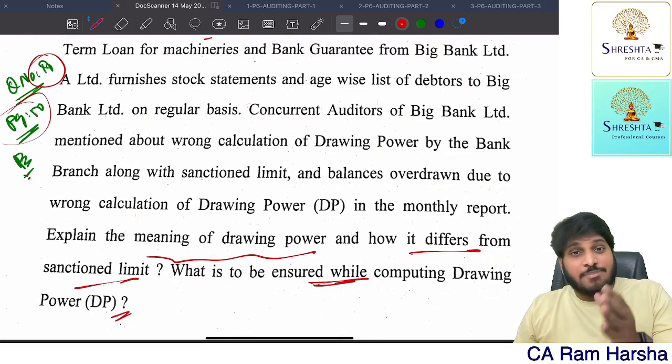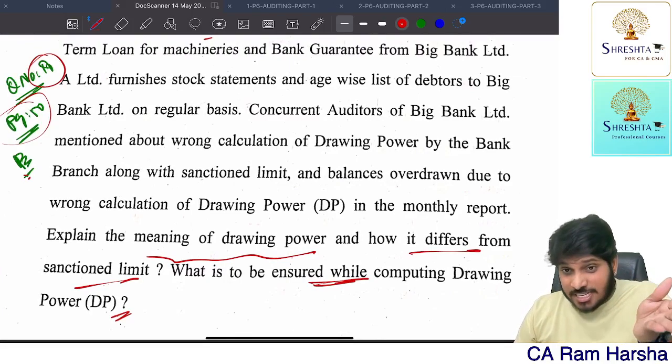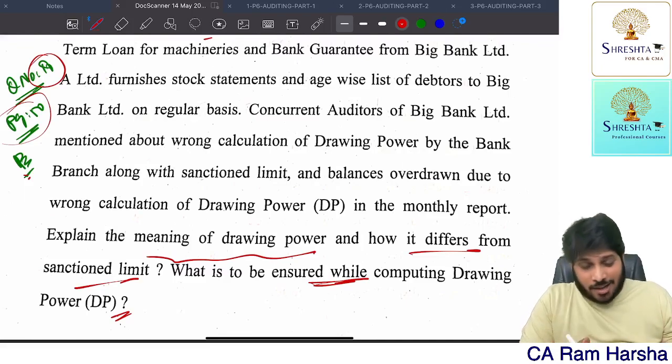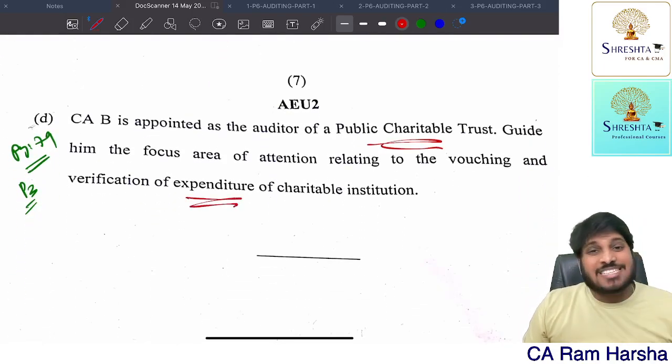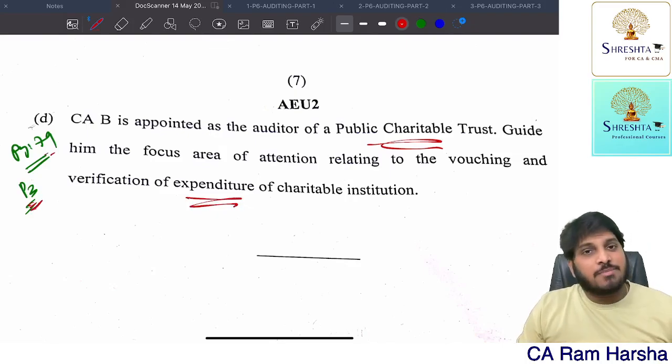In fact, day before yesterday, I uploaded bank audit, the first marathon, which I uploaded day before yesterday. Public charitable trust, how to do audit of expenditure. Page number 79, part number 3 of the material.